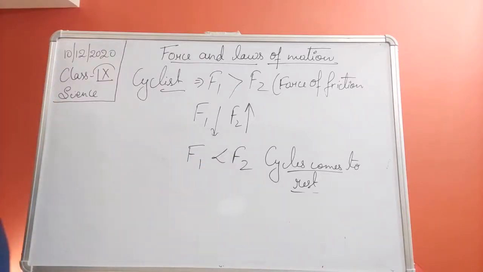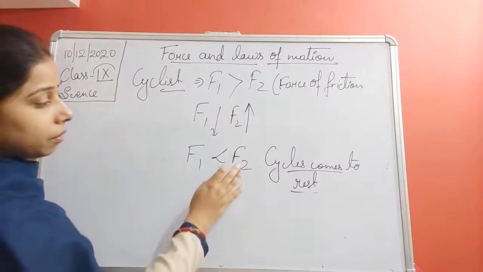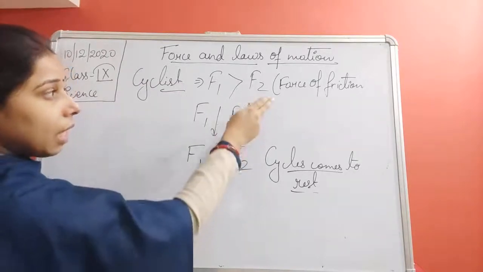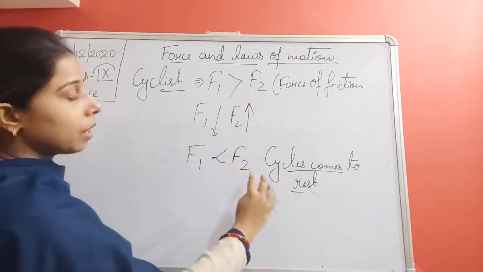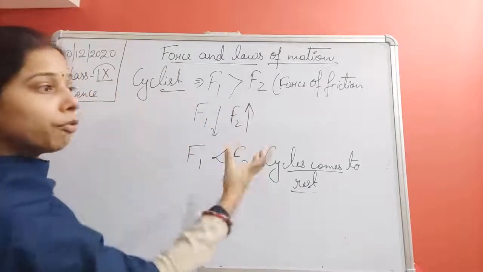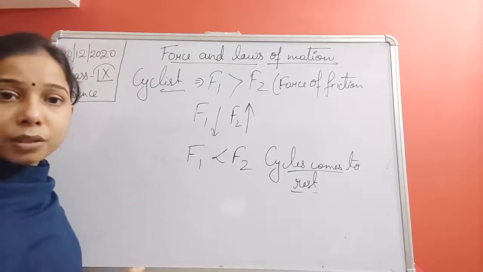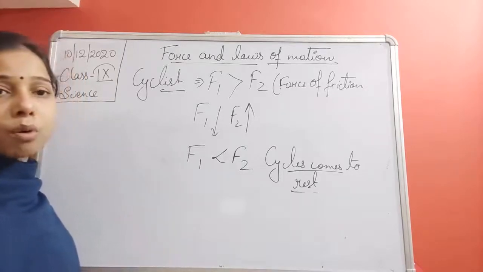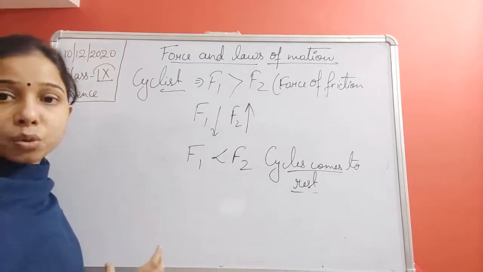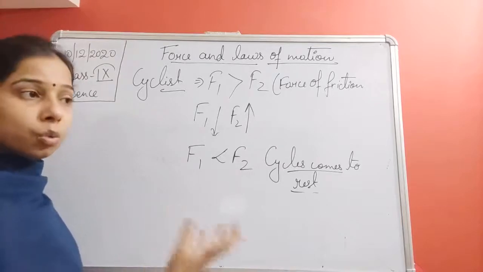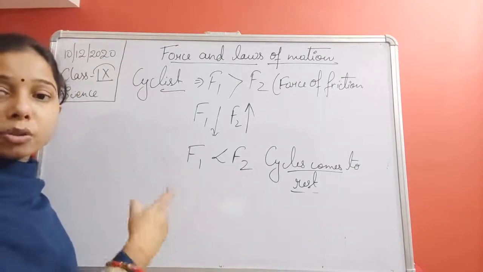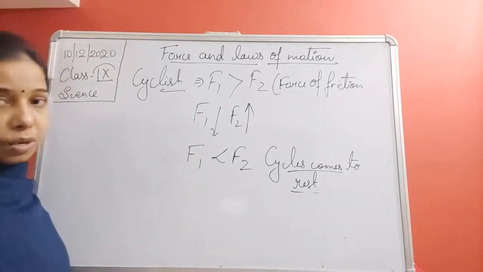Now you see students, here one force is greater than the other. Here also one force is greater than the other. Here the cycle starts moving, but here the cycle comes to rest. So it is not necessary that an unbalanced force is always a cause of making an object move. It can do the opposite thing also. It can also make an object be at rest.